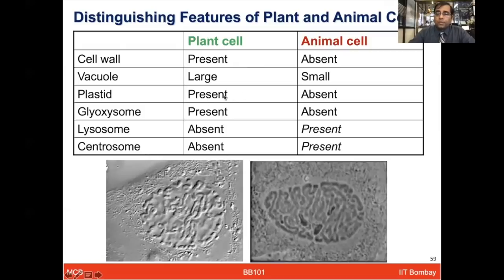Plastid is only present in the plant cell and absent in the animal cell. Glyoxysome is present in the plant cell and absent in the animal cell. Lysosome is absent in the plant cell, whereas it is present in the animal cell. Centrosome is absent in the plant cell and present in the animal cell. I'm showing you here reference of two different video clips showing plant and animal cells, how they look in microscopy. And this is taken from the book video.